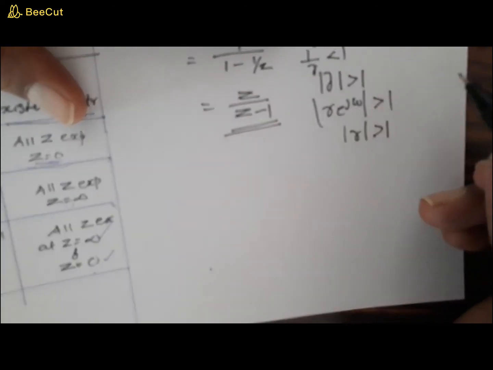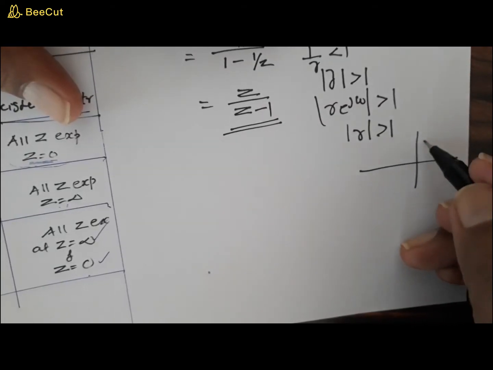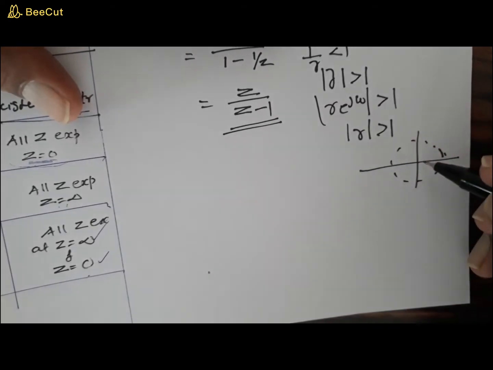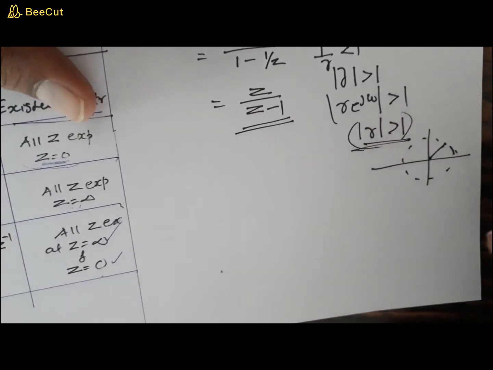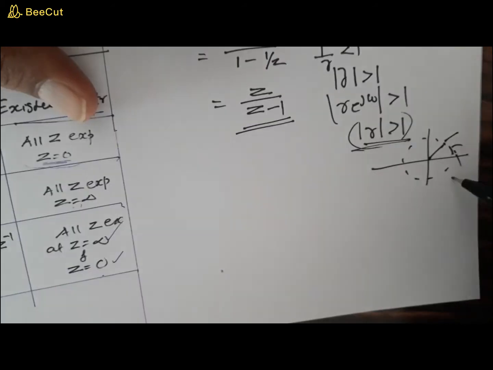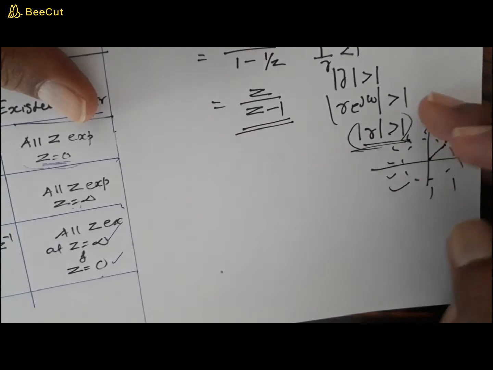What does that suggest? r refers to the z plane radius. So it's a circular plane, as I already mentioned. So this must represent a region, the outside portion of a unit circle that you draw in a complex plane, in the z plane.